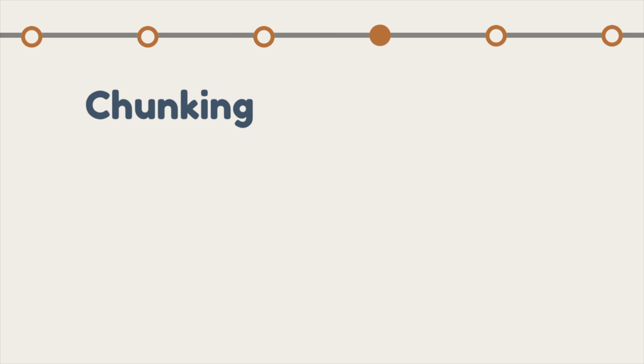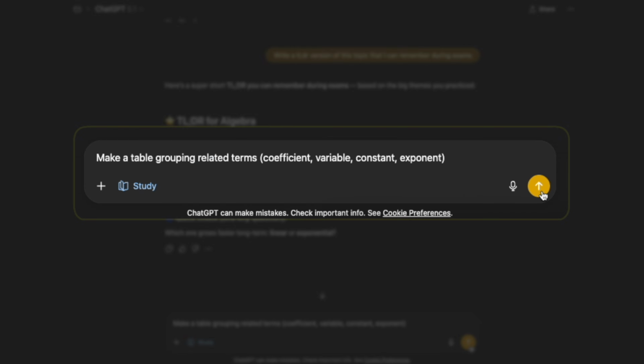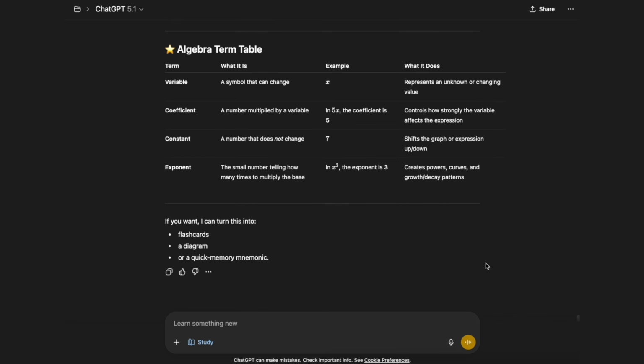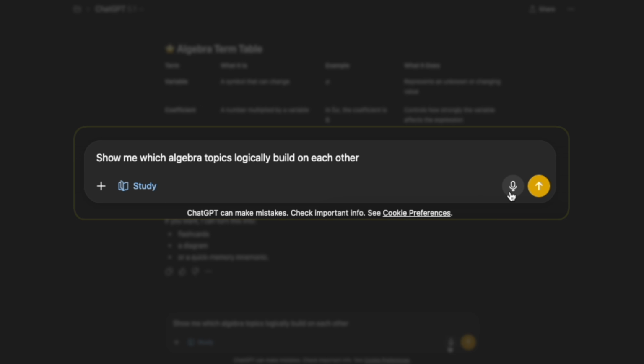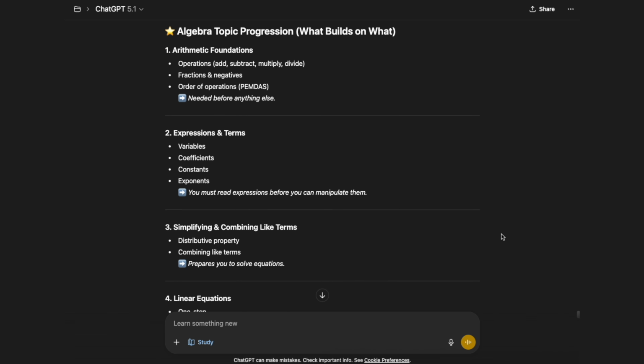The next framework is chunking, where again, ideally after you do this yourself, you ask ChatGPT to organize all these many small ideas into larger connected chunks. And this actually reduces cognitive load because instead of memorizing, let's say, 20 ideas, maybe you only have to memorize 4 because they all are grouped together.